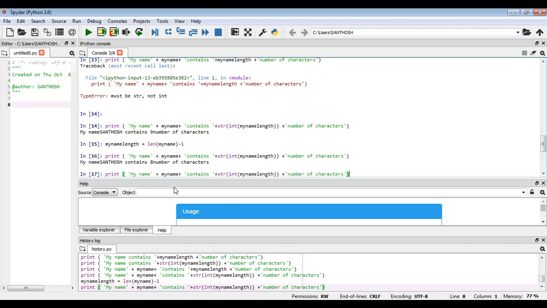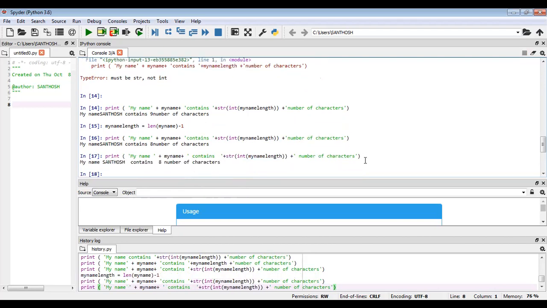If you want to give white space here, after my name you give one white space. So here it contains one white space. After this number, one white space. Now you enter. See, my name Santosh contains 8 number of characters.